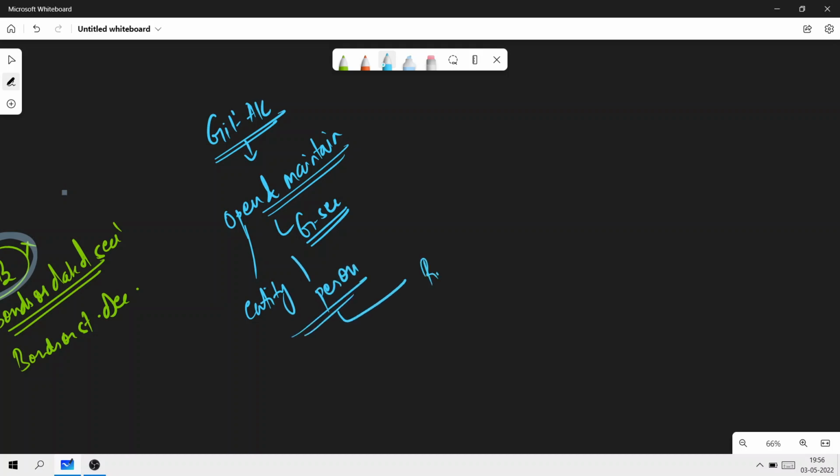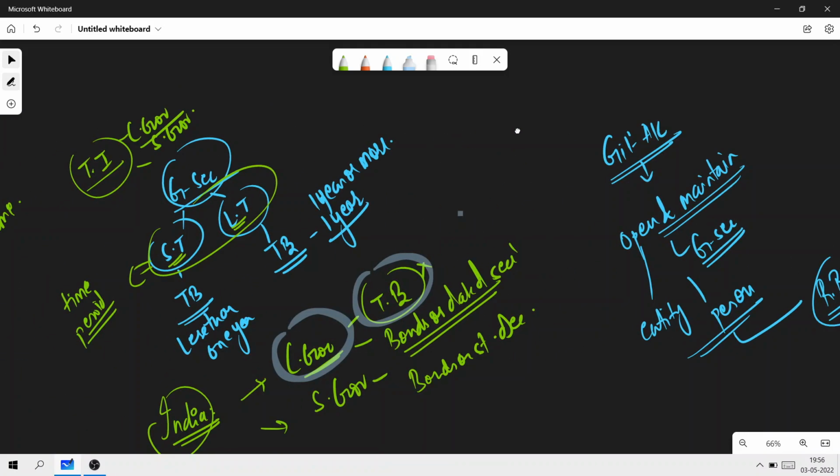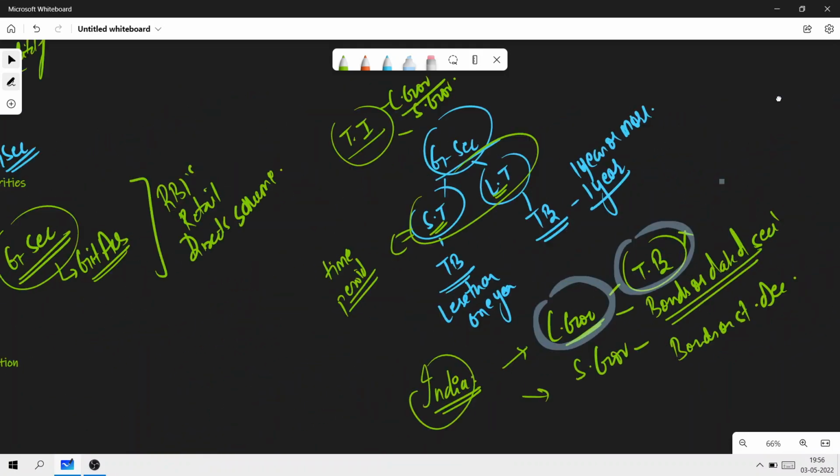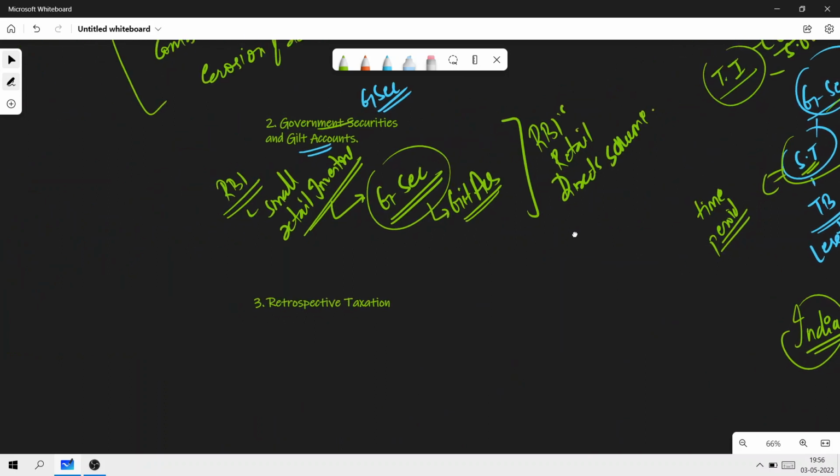By the Reserve Bank of India, that is the central bank, the RBI. Okay. So these are the important things that you need to remember pertaining to gilt account, government securities, treasury bills, and what we mean by that. RBI has now allowed small retail investors to invest in government securities through gilt accounts. I hope this makes sense.